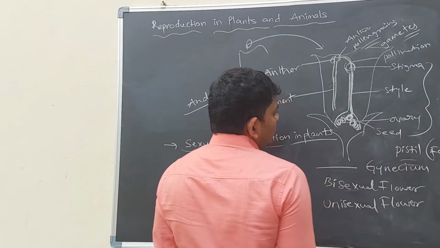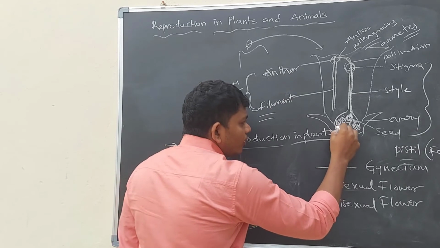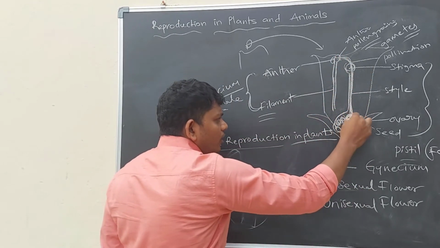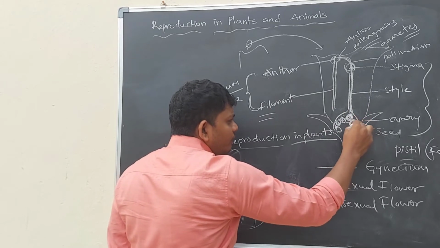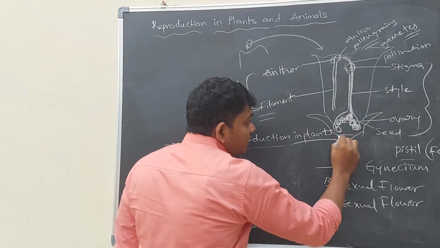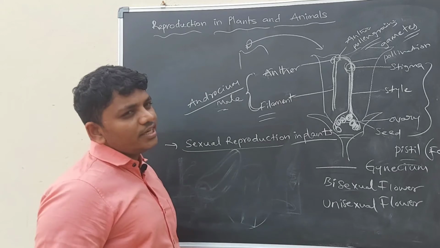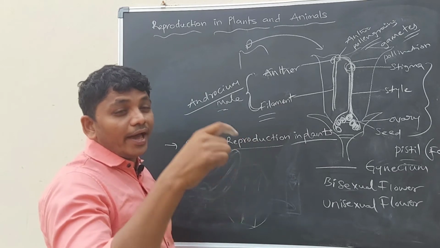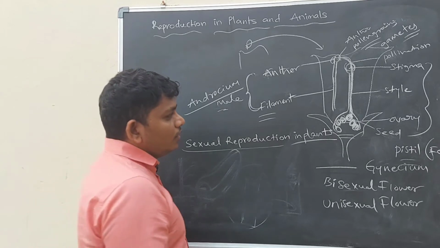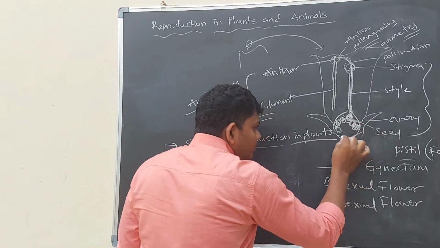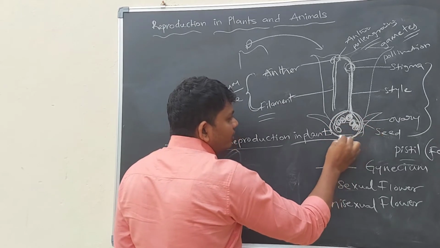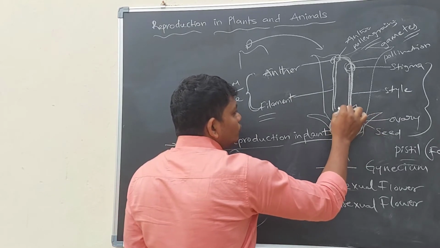For example, if 6 ovules are there, then 6 pollen grains will go there and combine or fertilize with them. Then 6 seeds will form. Every ovule will grow into a seed. Whenever fertilization is completed in the ovary, then this entire ovary will grow as a fruit.